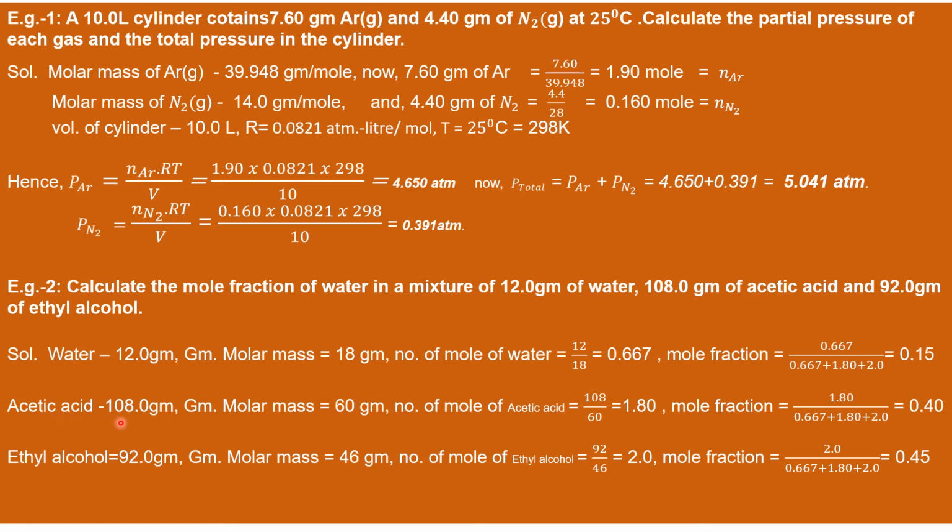Similarly, acetic acid 108 gram, molar mass 60 gram, number of moles 108 by 60, 1.80.